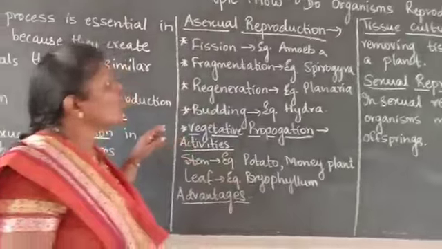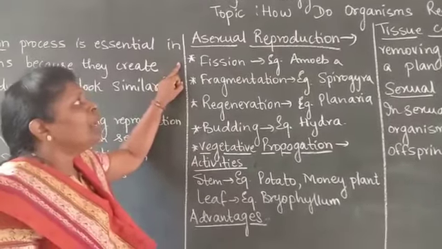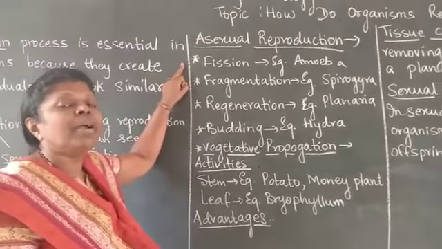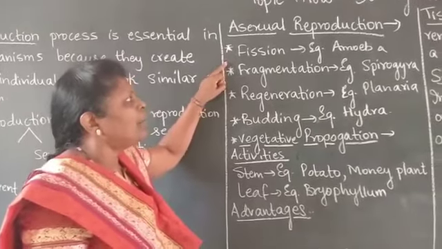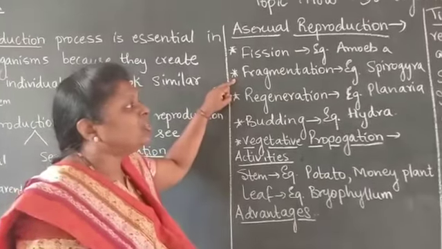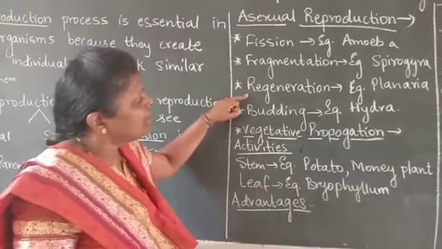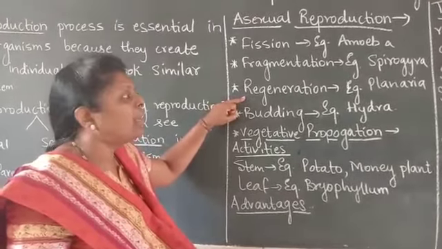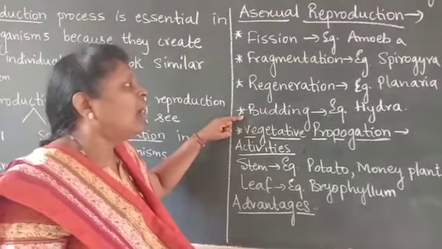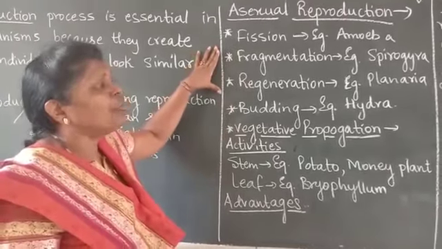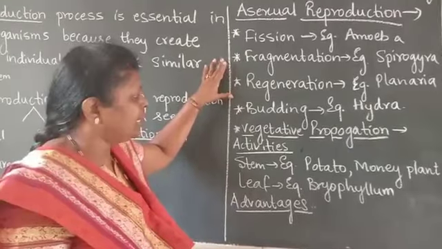Now let us see the next concept which is given in our chapter, that is asexual reproduction. Now asexual reproduction occurs by different methods. The first method is fission, for example amoeba. The next method is fragmentation, example is Spirogyra. The third method is regeneration, example is Planaria. The next method is budding, which we will see in the Hydra. So children, this asexual reproduction process I will be explaining to you in the next lecture in detail.